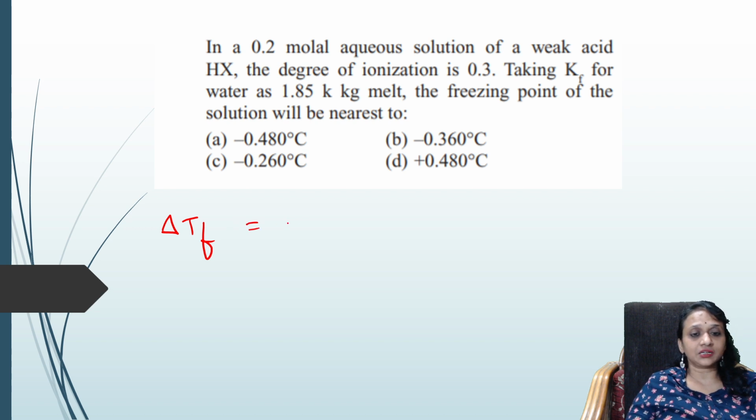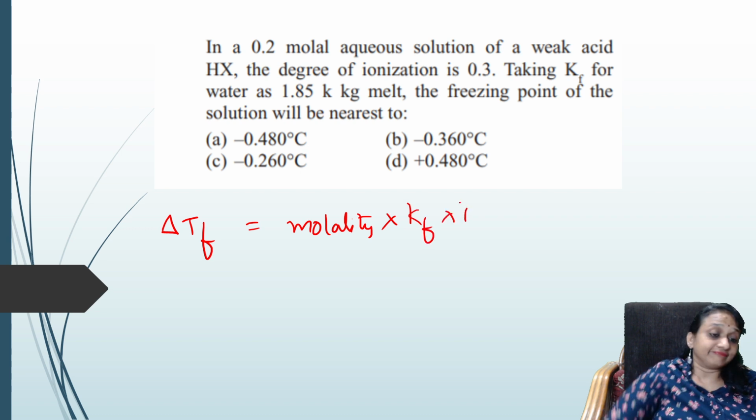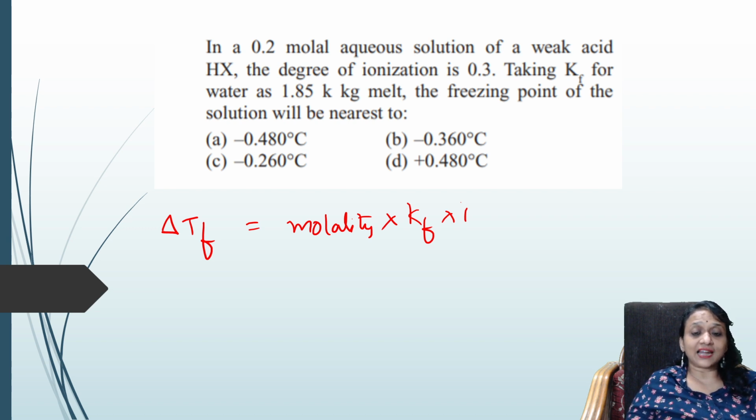The formula is molality into Kf into i. Why? Because the van 't Hoff factor is always added as a correction factor. The molality given is 0.2 molal, and Kf is 1.85.